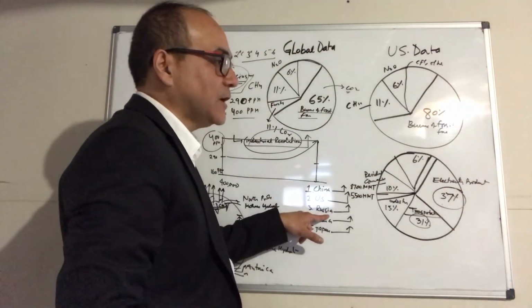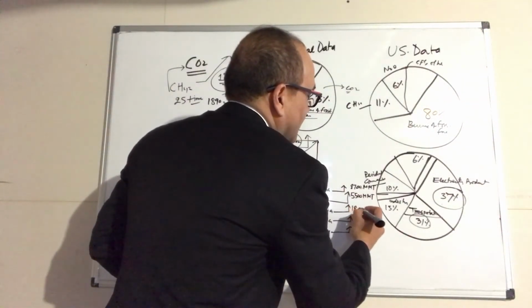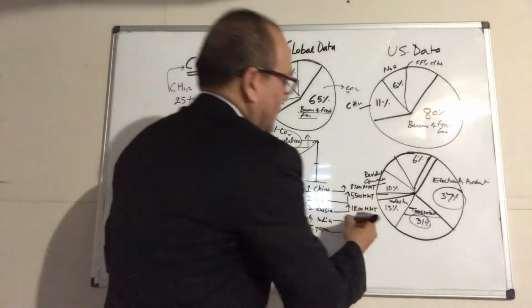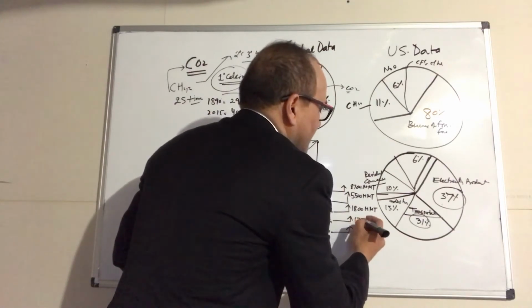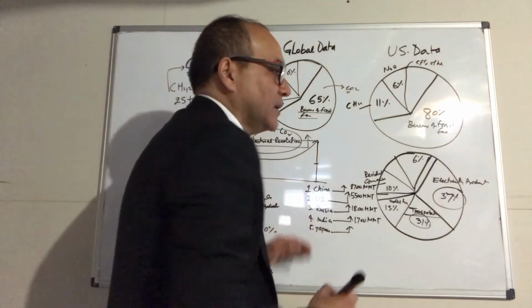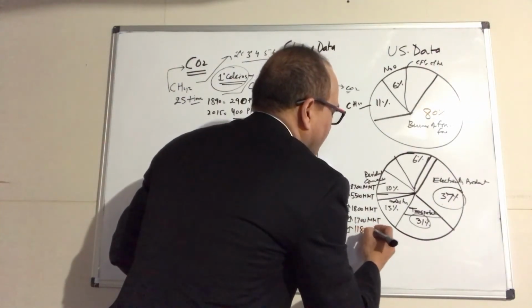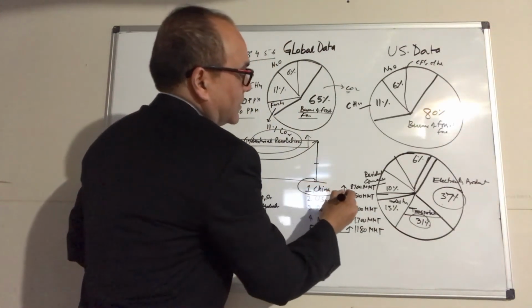Russia is about 1,800 million metric tons. India, I think, is about 1,700 million metric tons. And Japan is about 1,180 million metric tons. So look at China.